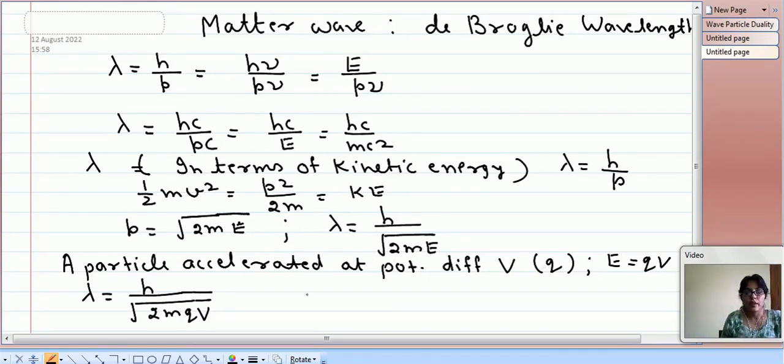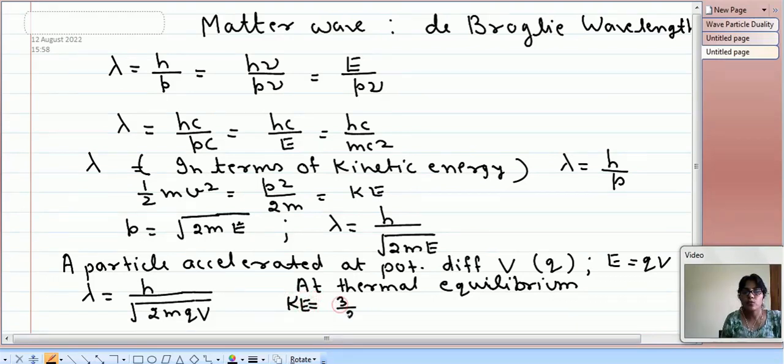Now if the particle is at thermal equilibrium, then what will happen? In such case, kinetic energy is given by 3 by 2 kT.